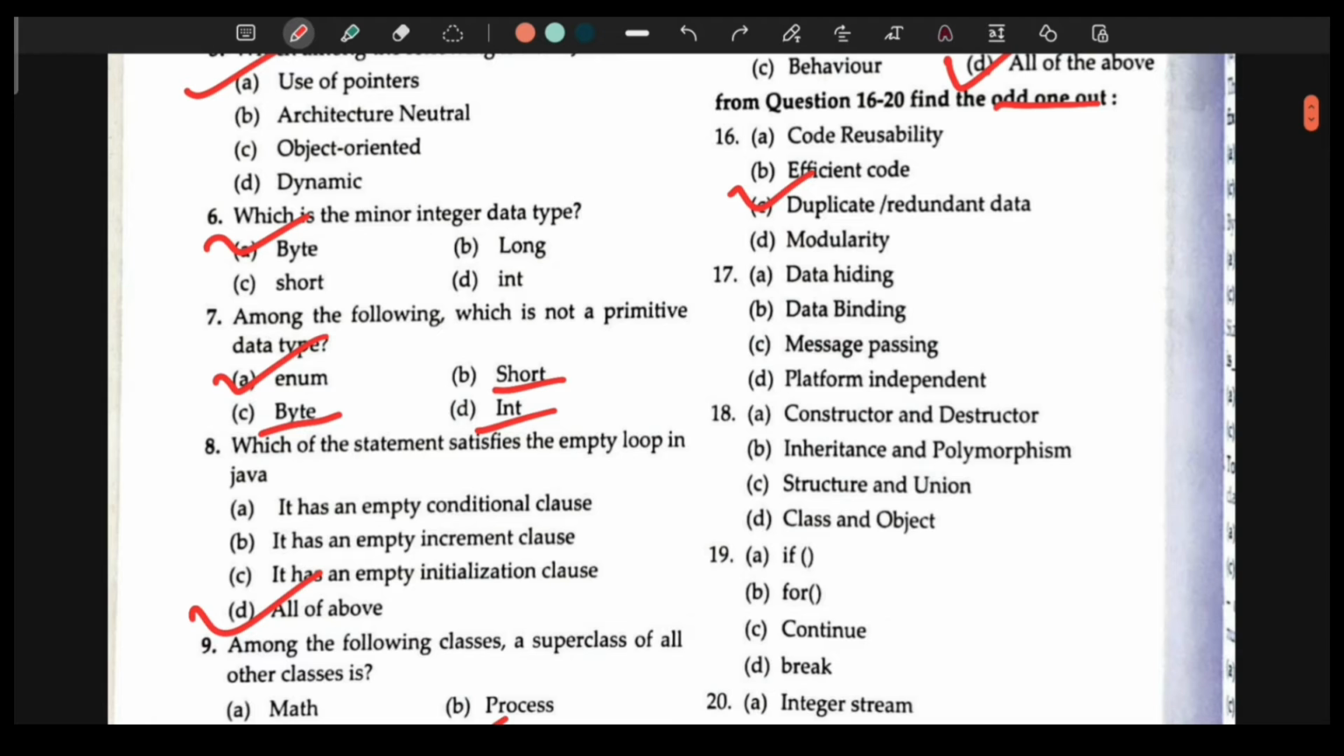Coming to the 17th question. A. Data hiding, B. Data binding, C. Message passing, D. Platform independent. So the answer here is platform independent, because this is a feature of Java, while rest of these three options are features of OOPs.